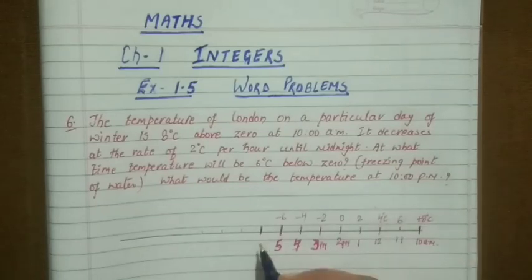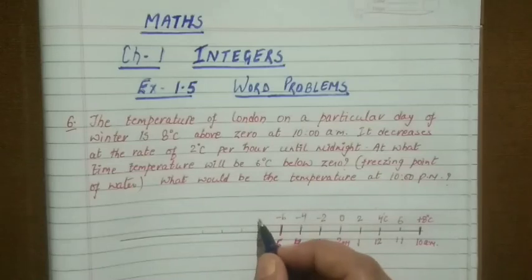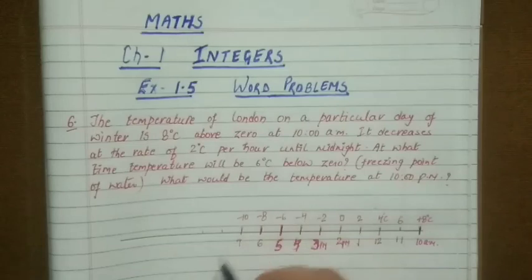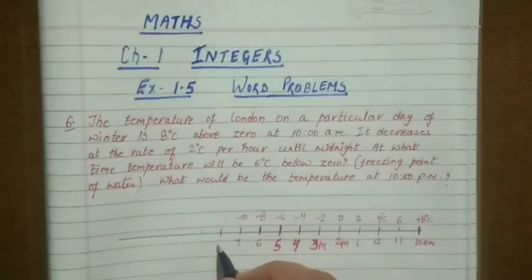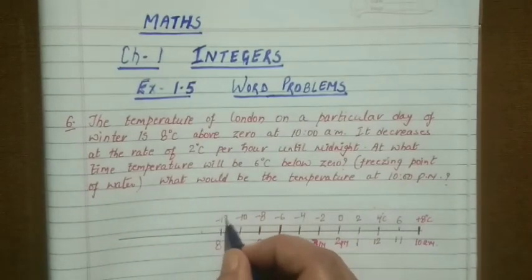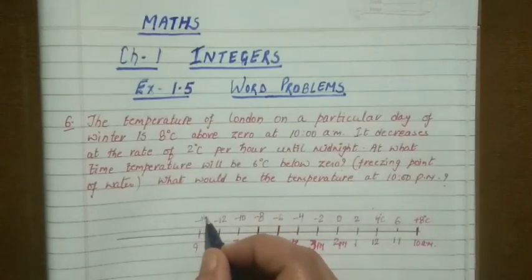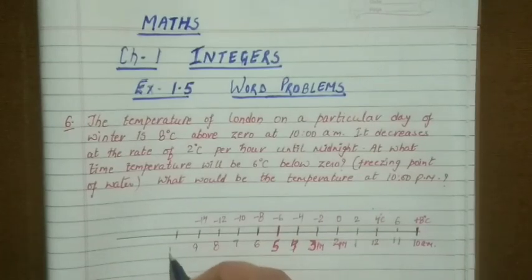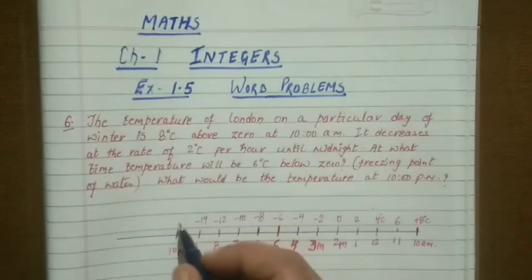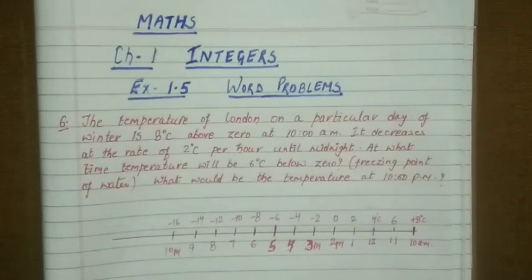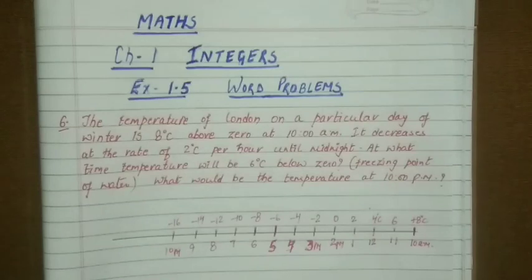It would be at 6 p.m. minus 8, at 7 p.m. minus 10, at 8 p.m. minus 12, at 9 p.m. minus 14, and at 10 p.m., what they were asking about, it will show the temperature minus 16 degrees Celsius. So here you can see we got the answer of both the questions.